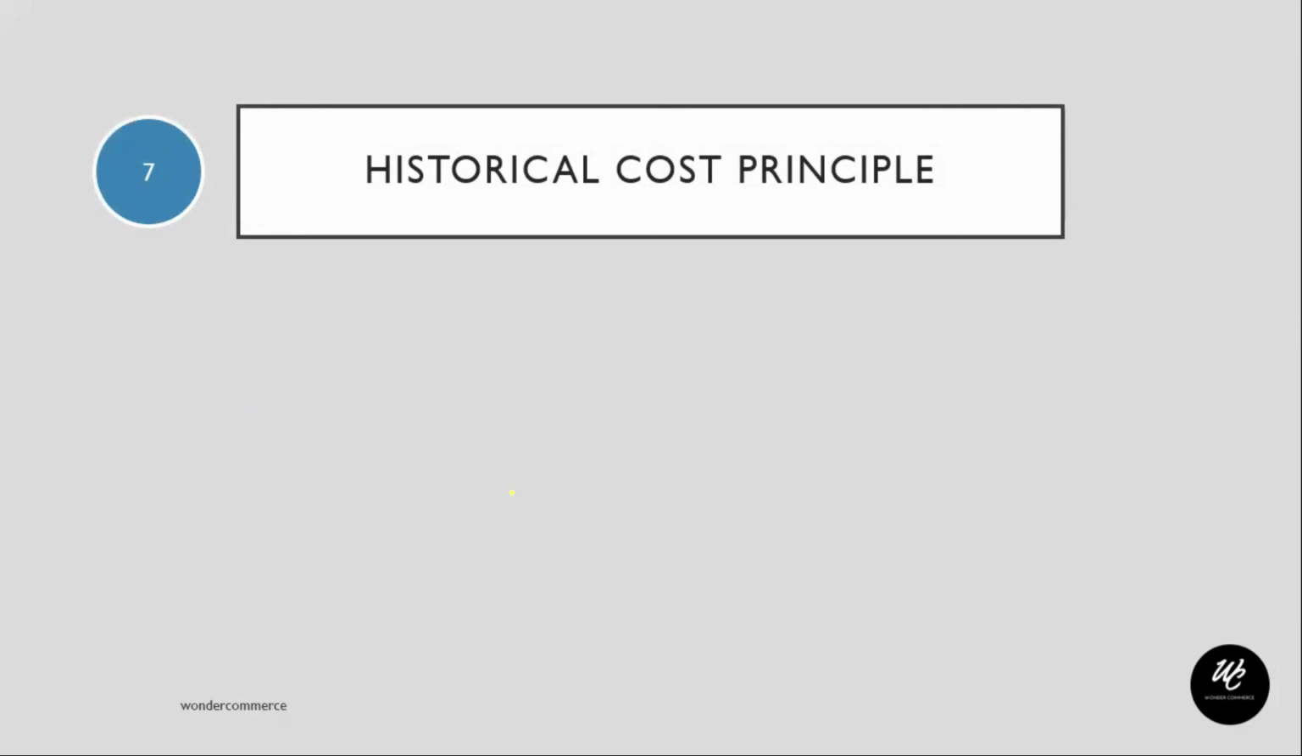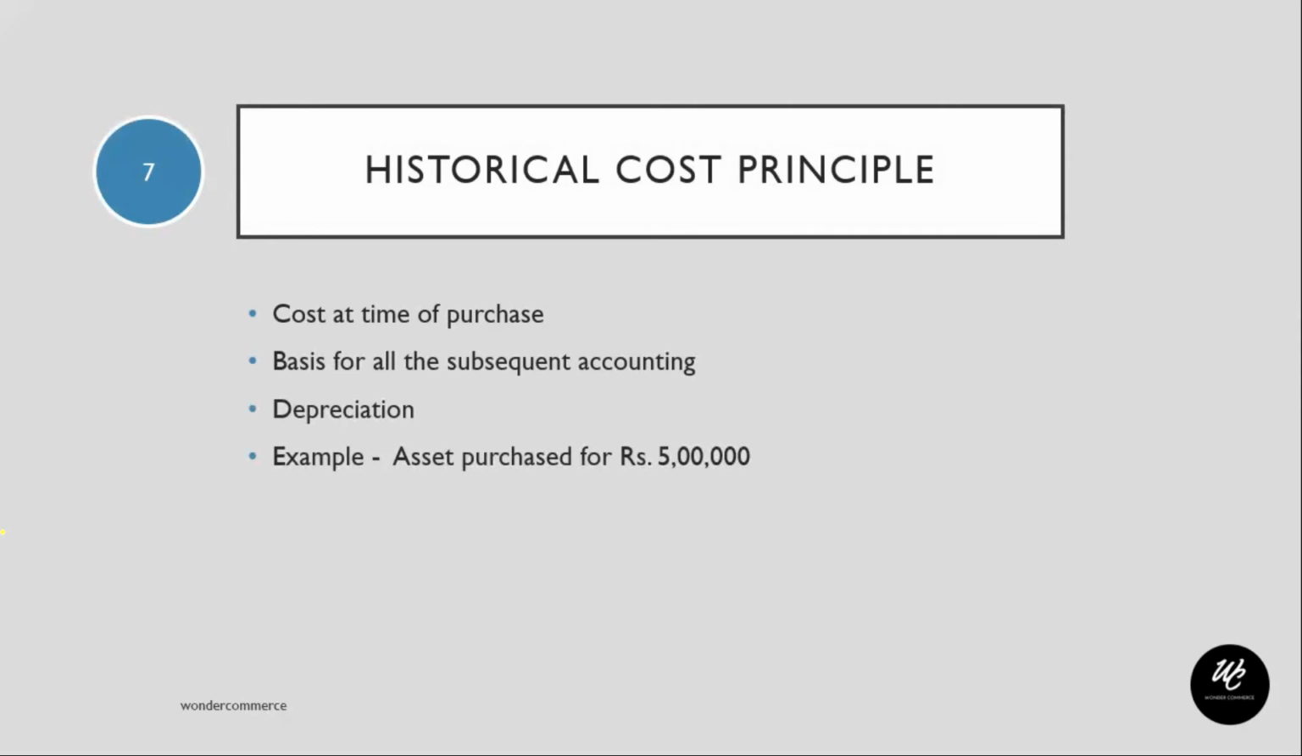Next is the historical cost concept. What is the historical cost concept? This term itself clearly states that it is the cost. For example, let's take an asset purchased for rupees 5 lakhs, say 2 months ago. Currently the market value is 7 lakhs, but in the books I have to record only 5 lakhs minus whatever depreciation there is for that asset. Depreciation is nothing but the diminishing value of the asset.